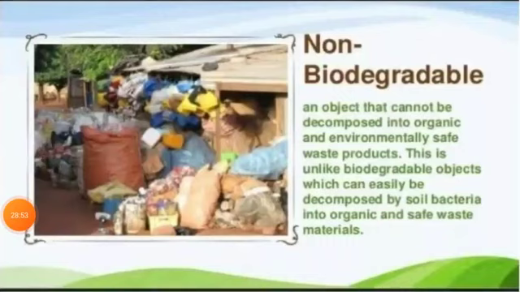They cannot be decomposed into organic and environmentally safe waste products, unlike biodegradable objects, which can easily be decomposed by soil bacteria.